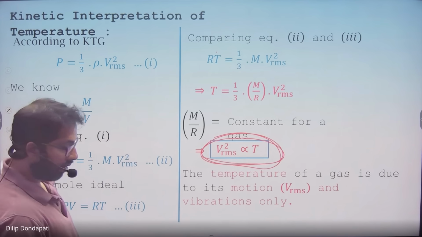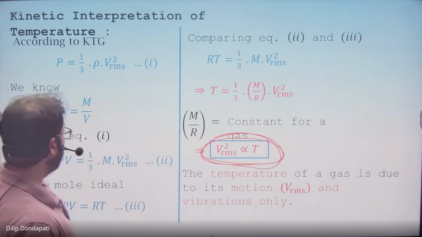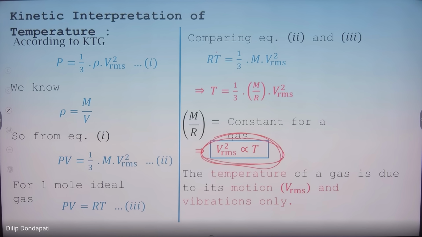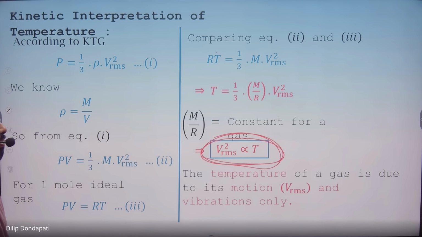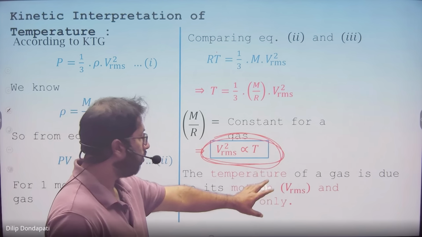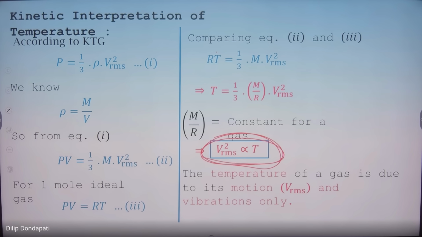This is important: even for heat and temperature, we said temperature means average kinetic energy of the molecules, which depends on this VRMS only. The temperature of the gas is due to the motion, VRMS, and vibrations only. Because of that only, the temperature will increase.